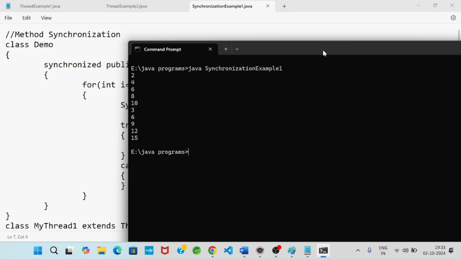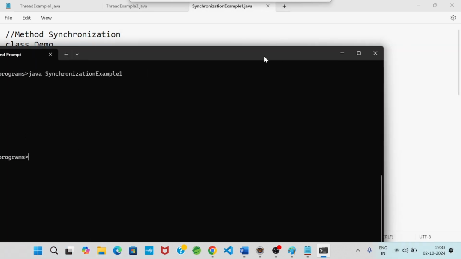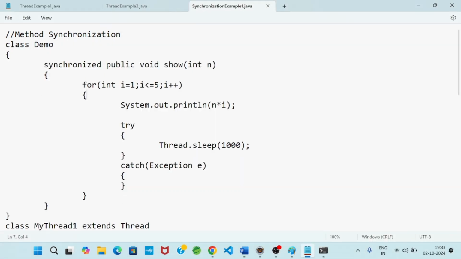So it is locking. How did we confirm? From the outputs, one thread executed completely. After completion of one thread, another thread executed completely, and that is the output we got. So I hope everybody got clarity. This is method synchronization, or we can say this is locking.